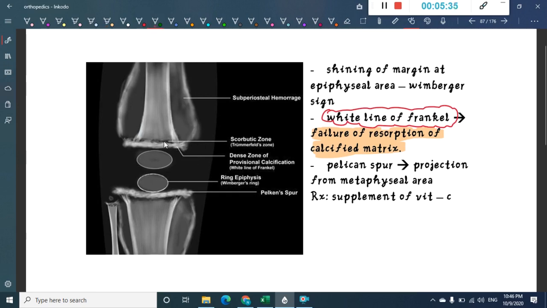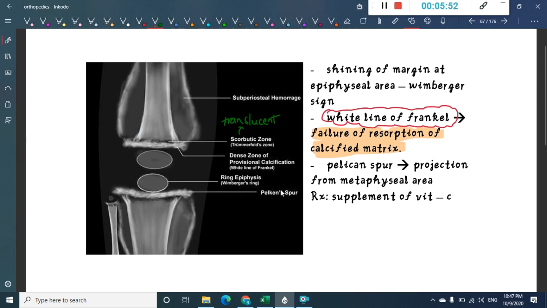You see, there is this small translucent zone, right? This is called the scorbutic zone.